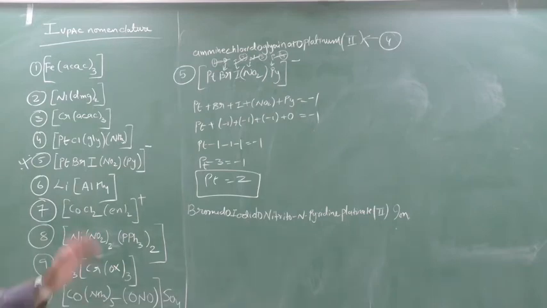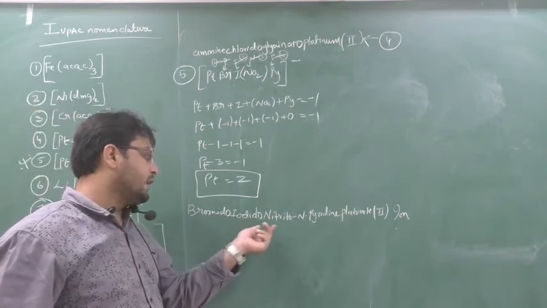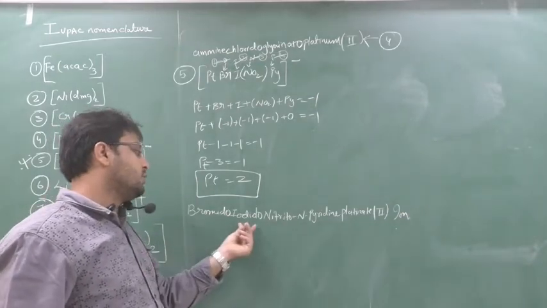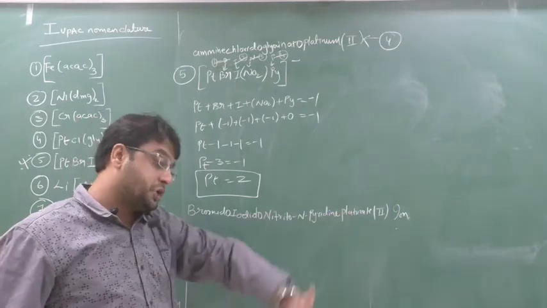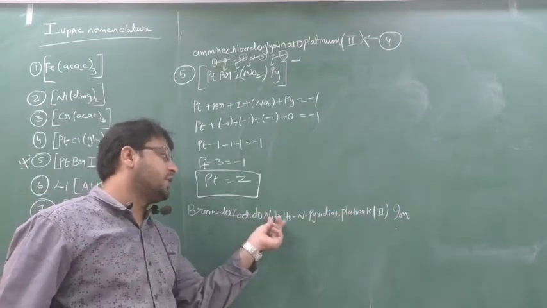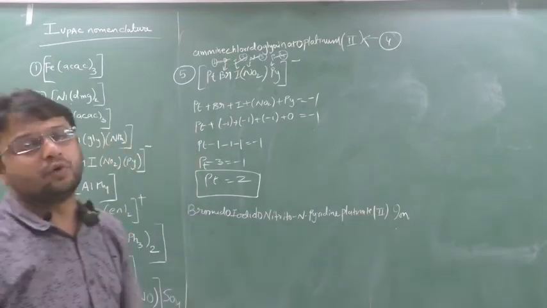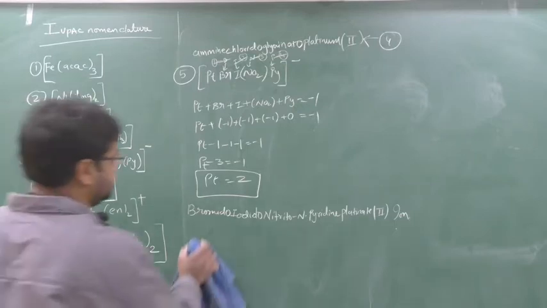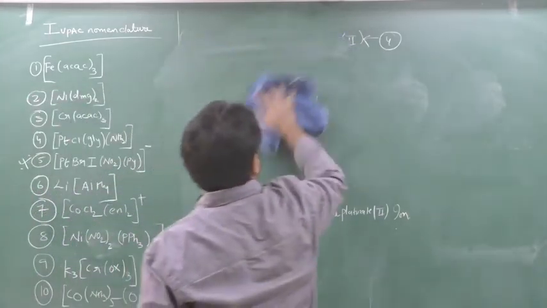Okay. In certain other books, it can be like this also: bromo, iodo, nitro-N. Instead of nitrito, it can put nitro also. You know this. So bromo, iodo, nitro-N, pyridine, platinate(2) ion. That is also correct. Bromido, iodido, nitrito-N, pyridine, platinate(2) ion. Both are correct. Both options will not be given together. These are the qualities of MCQ. Are you understanding or not? Clear? Can I go for next? So let's see.